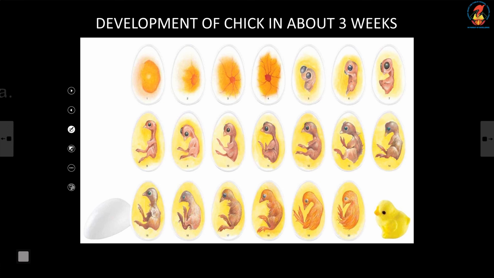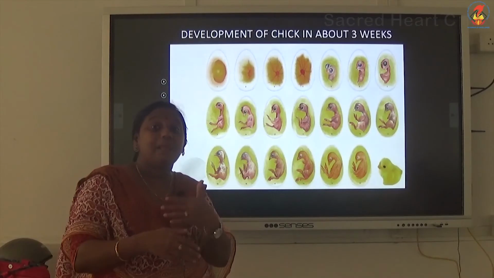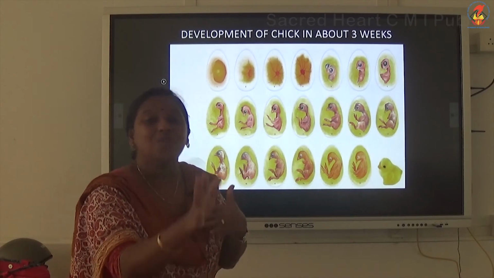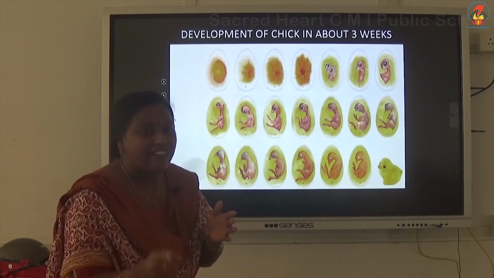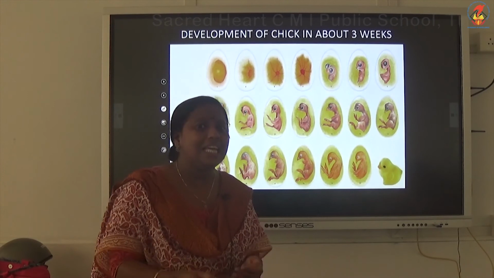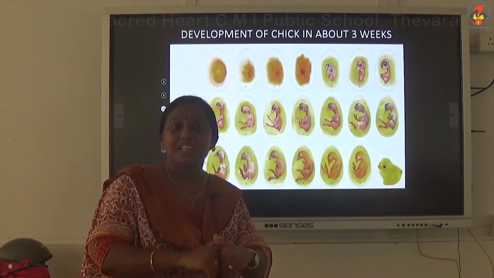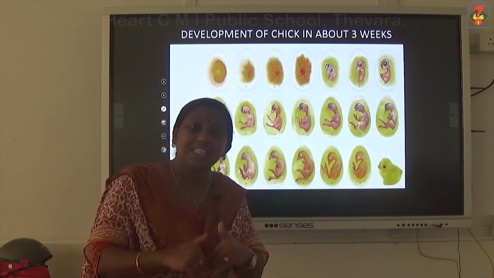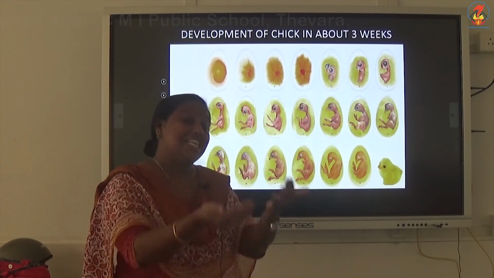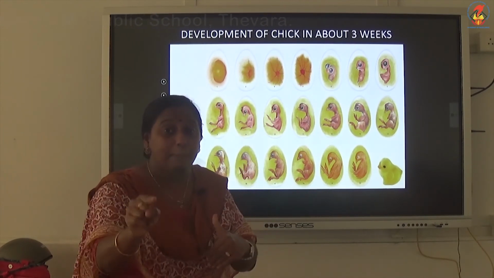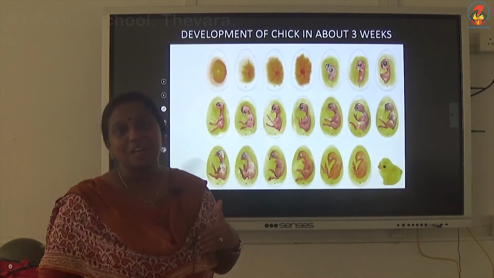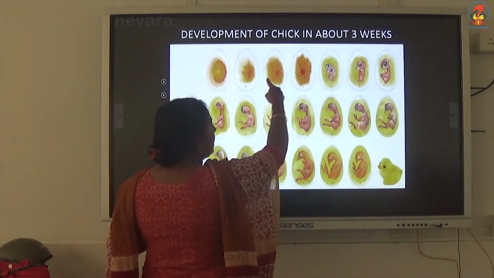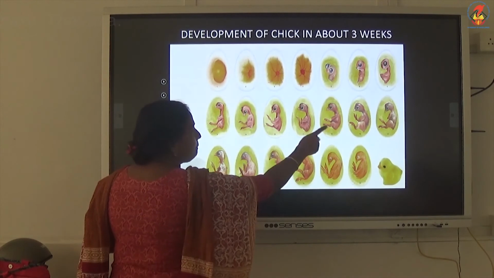So fertilization is internal, but the development of the embryo occurs outside the body. Is this clear? Whereas in human beings, fertilization is internal and the development of the embryo is also internal, but in the case of a hen, fertilization is internal but development of the embryo occurs outside the body.